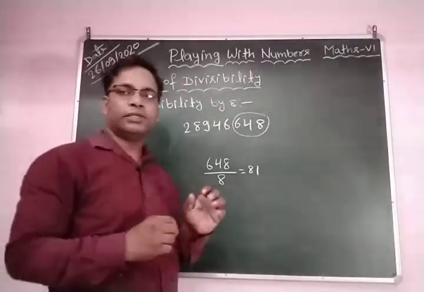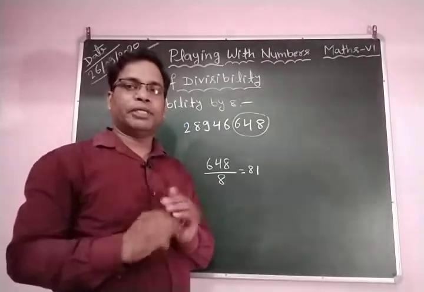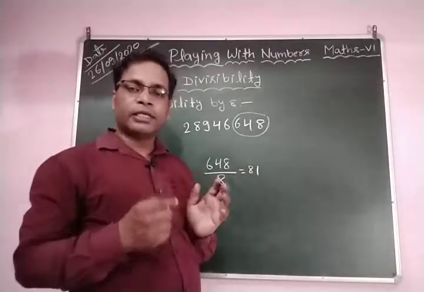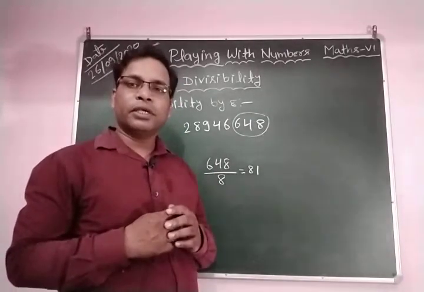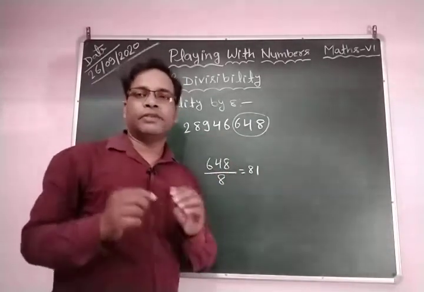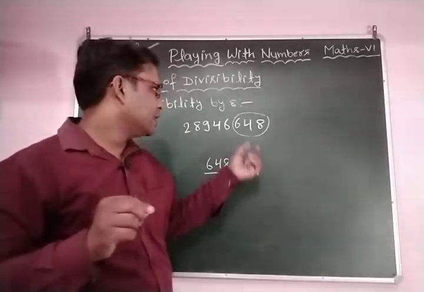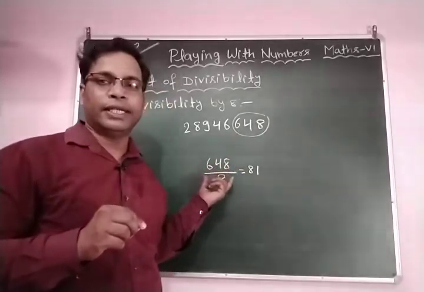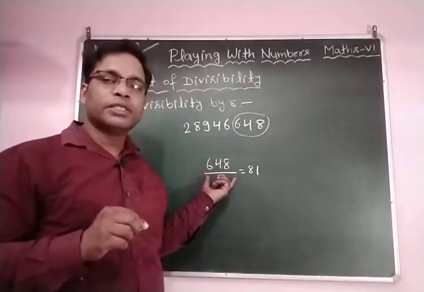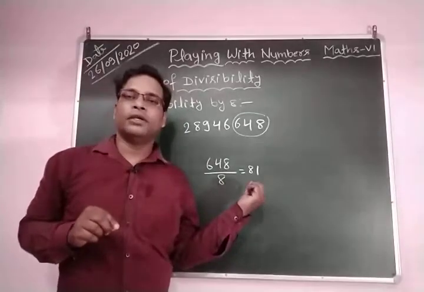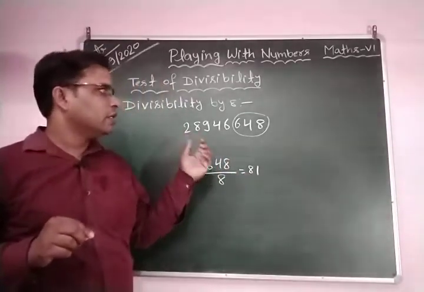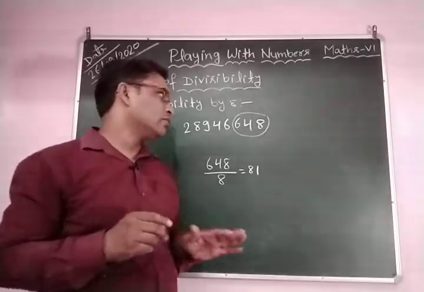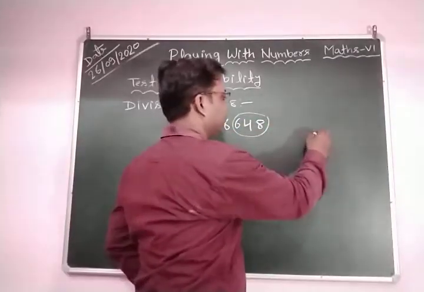For this we can check by the actual division method. But here the question asks whether this number is divisible by 8, and we check it by the divisibility test. If we take the last three digits, it becomes 648, and 648 is divisible by 8. So you can say this number is divisible by 8. First we check whether the whole number is divisible by 8, so for this we divide the number by 8.